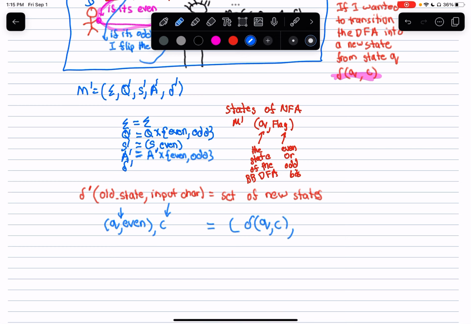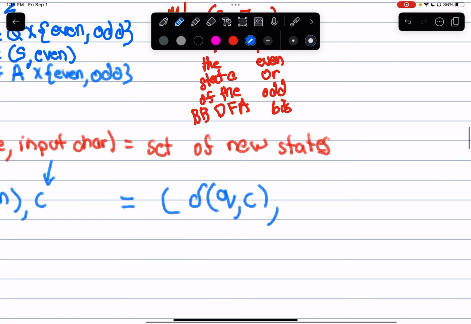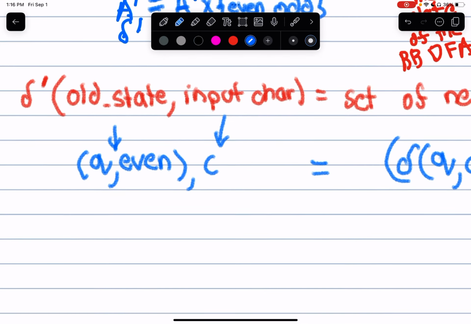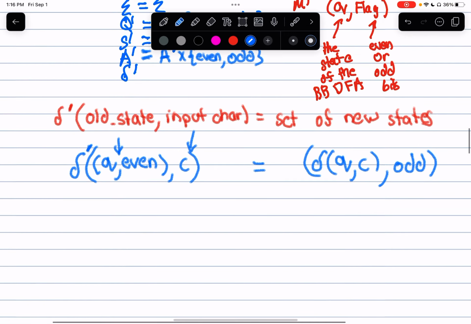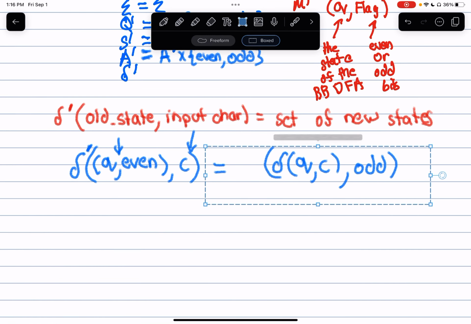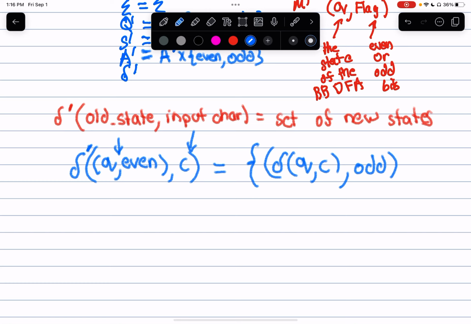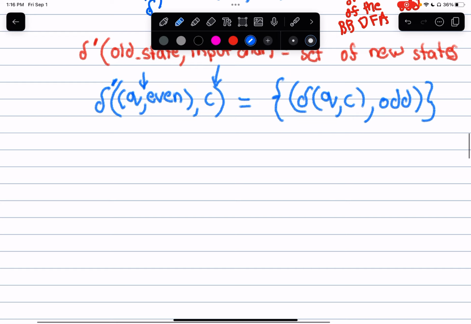Okay, if the last bit I passed in was even, will the next bit be even or odd? Odd. So I switch my internal flag variable from even to odd. And I'm going to put the delta prime transition symbol around this. And since I said I was building an NFA, we have a set of states, not just one state.